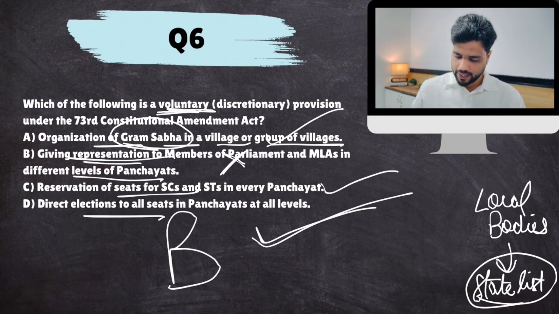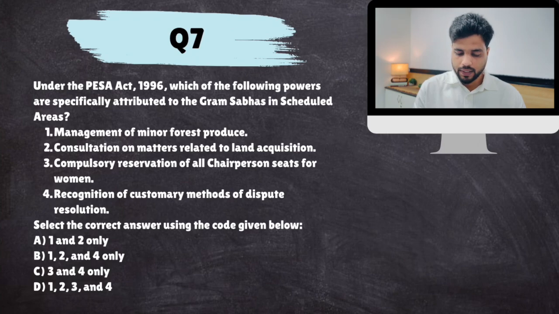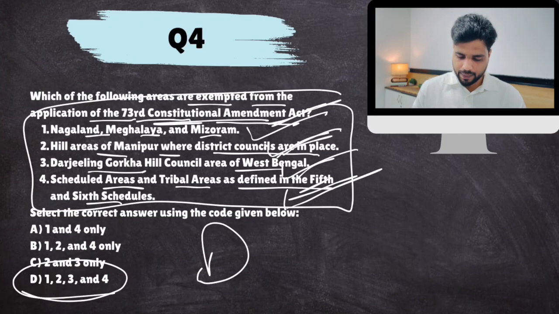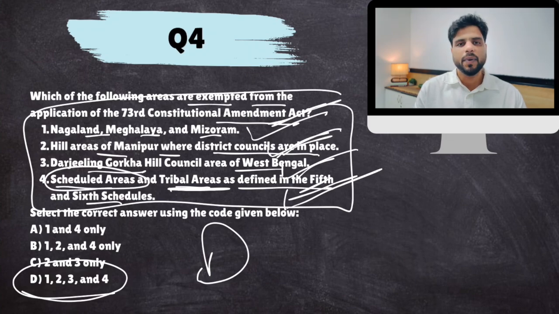Next. Under the PESA Act 1996, which of the following powers are specifically attributed to Gram Sabhas in scheduled areas? Now remember, I told you that there are exceptions to 73rd. Scheduled areas and tribal areas, right? For scheduled areas, well, the parliament created a separate law called PESA.